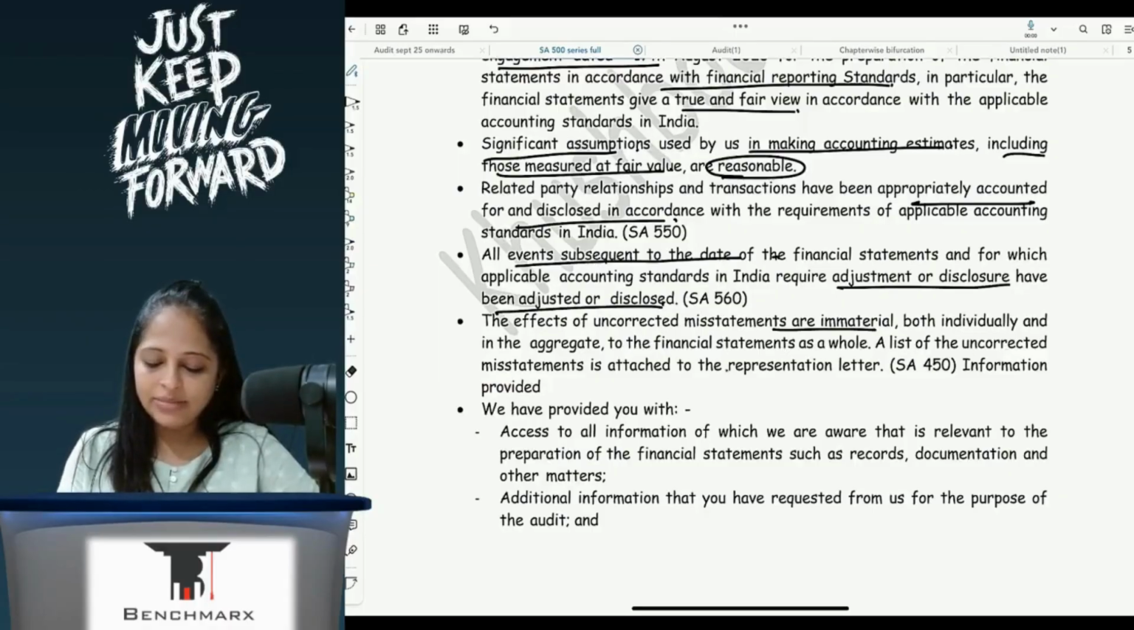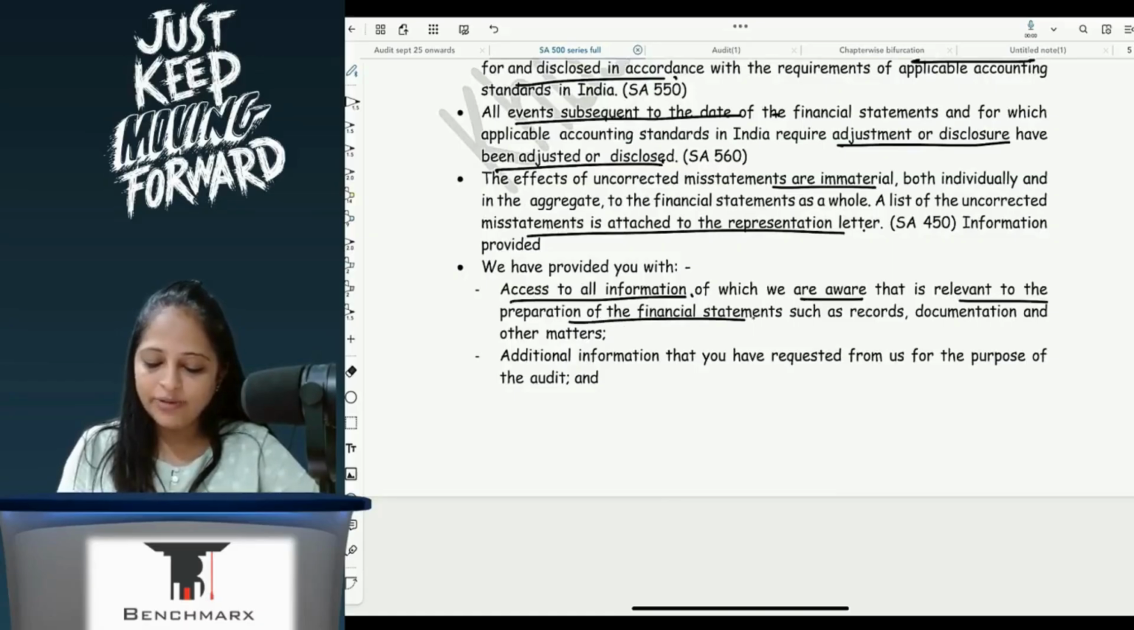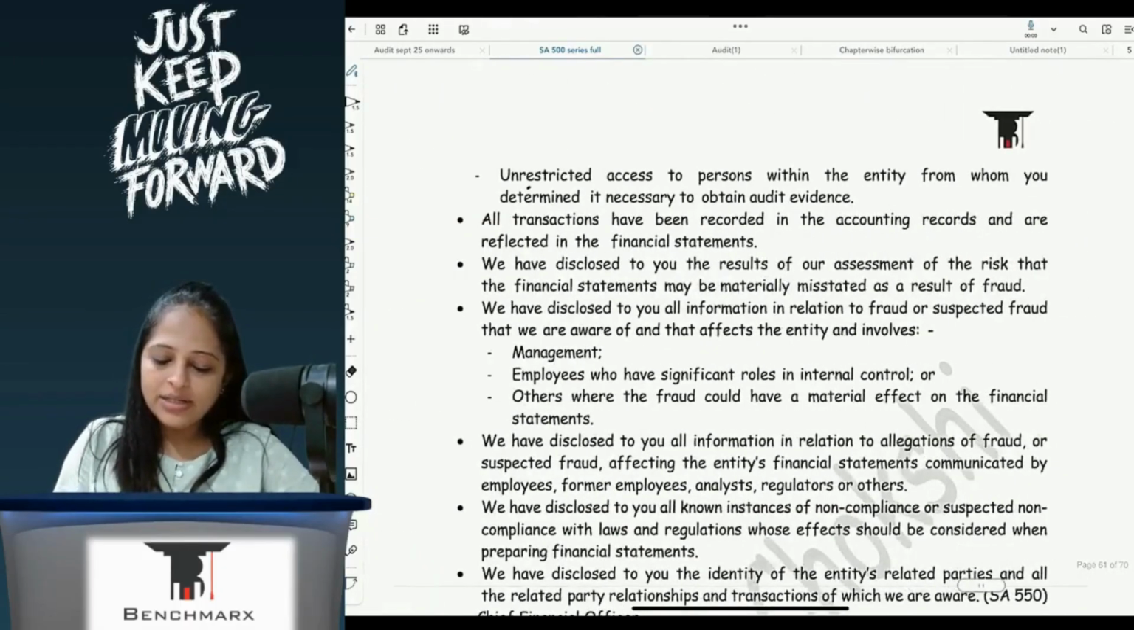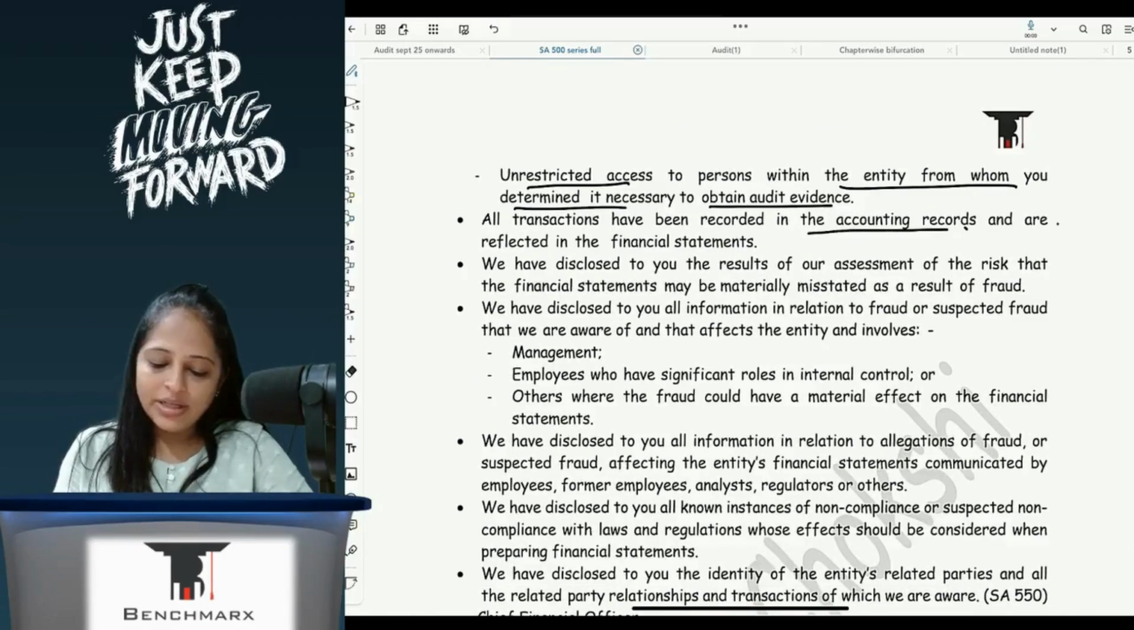List of uncorrected misstatements is attached to representation letter. We have provided you with access to all information which we are aware that is relevant to the preparation of FS, additional information that you have requested from us for the purpose of audit, and unrestricted access to persons within the entity from whom you determine it is necessary to obtain audit evidence. All transactions have been recorded in the accounting records and are reflected in the financial statements.